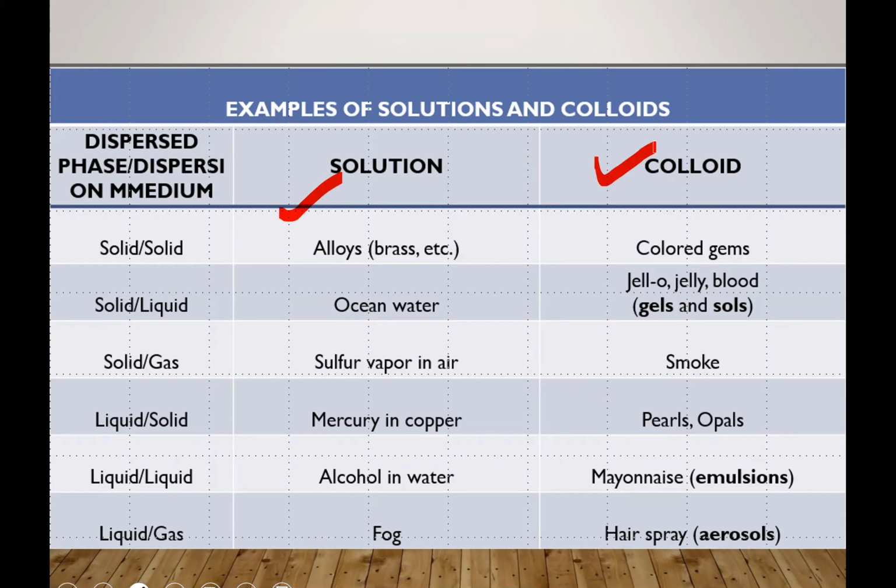So first I will take solution. If your dispersed phase is solid and dispersion medium is also solid. In case of solution, we can use the term solute and solvent. Means if solute is solid and solvent is solid, your solution will be alloy, and the best example of alloys is brass, and that can be steel as well.